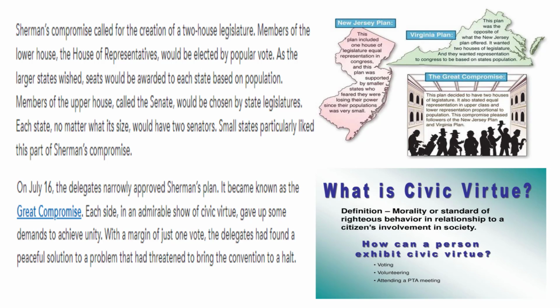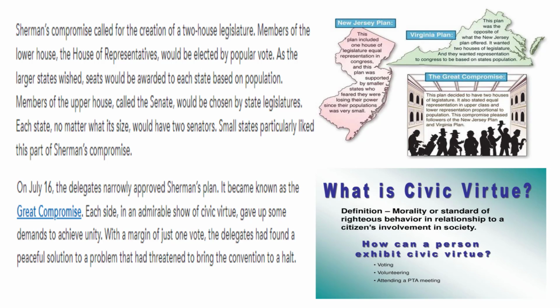Question 13. What does the phrase civic virtue mean? It doesn't mention it here, so I put that on the screen for you. So civic virtue is when someone has a standard of morality or a standard of how they can be a good person, how they can exhibit a positive, good way of behavior. For example, things like voting, volunteering, attending a parent-teacher association meeting. These are all ways that you can show civic virtue, ways that you can behave in a way that helps society.